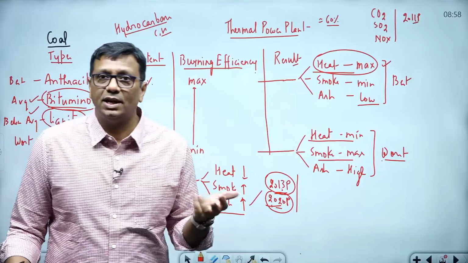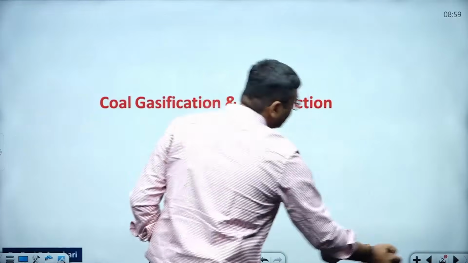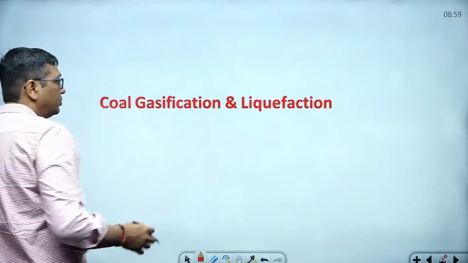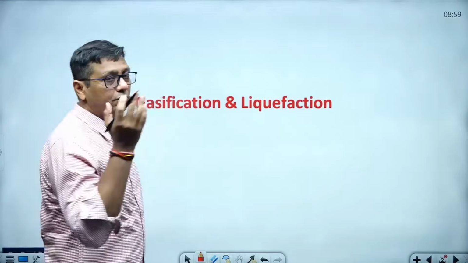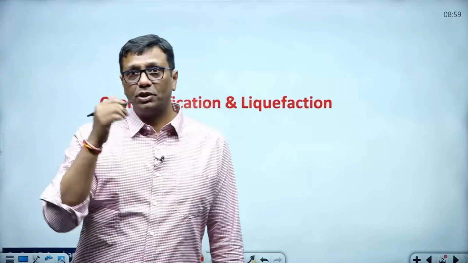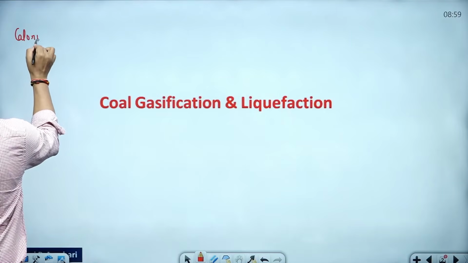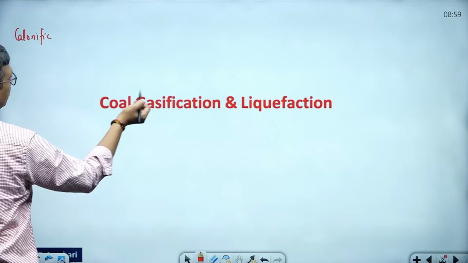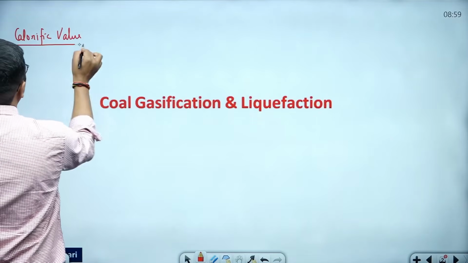Okay, what is that and everything? Now, step by step, you just come here. Now I'm going to discuss the gasification and liquefaction processes with you. In this case, India has average and below average quality coal. One more statement: before starting, I just want to tell you about the calorific value. You must be very clear about the calorific value, and later on you can understand coal gasification and liquefaction very well. Calorific value.